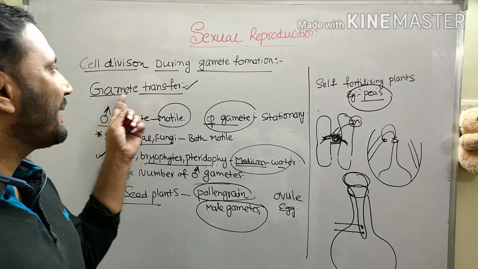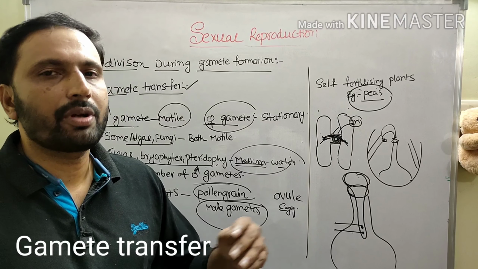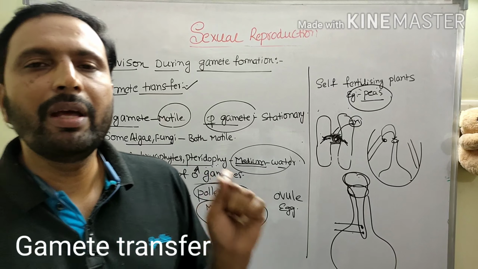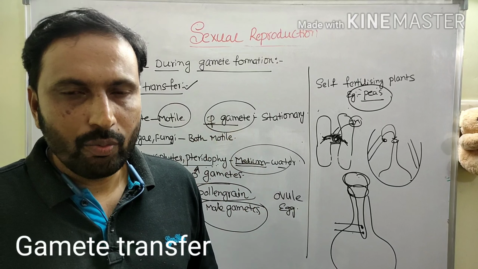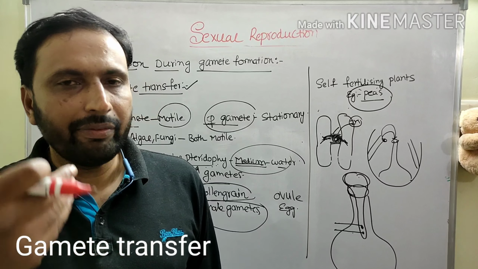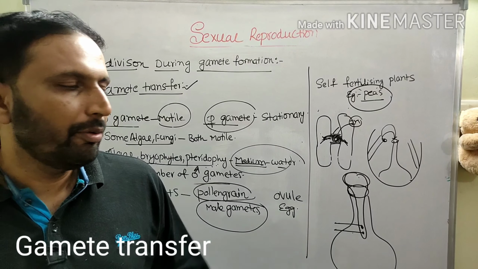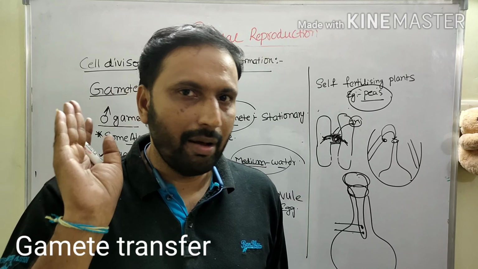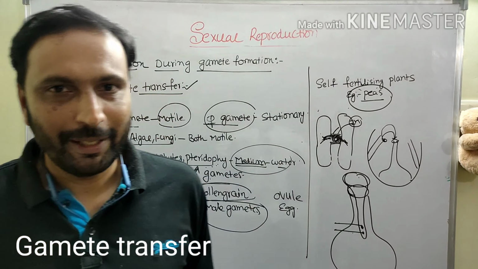So the next step is gamete transfer. After formation, the gametes should be transferred. Remember, generally the female gamete is non-motile. Female gamete is stationary. What is the female gamete? Egg. The male gamete, that may be an antherozoid or sperm, is either motile or non-motile. But the female gamete is always non-motile. But there is an exceptional case. In some of the algal members, you take Spirogyra, both gametes are motile.